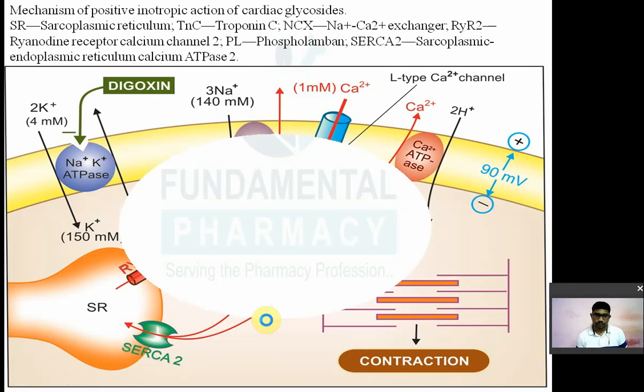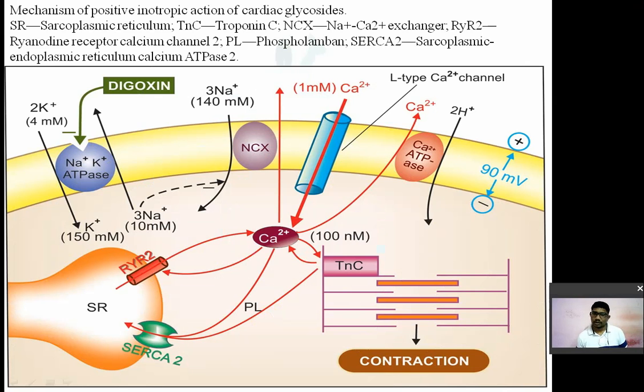We will continue. So you can see it is nothing but your cardiac cell, a heart cell. You have different kinds of ion channels on your heart. This one is known as the sodium potassium ATPase pump. This one is known as the sodium calcium exchange pump. This one is the voltage gated calcium channel. This one is the calcium ATPase pump. So these are the different kinds of channels.